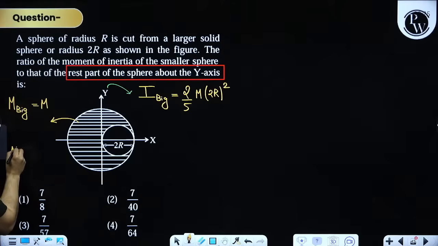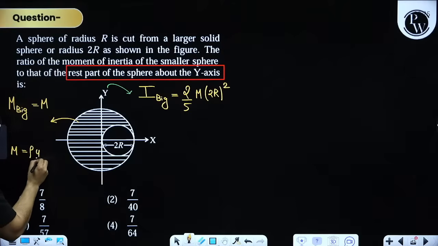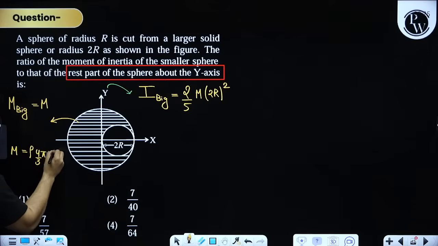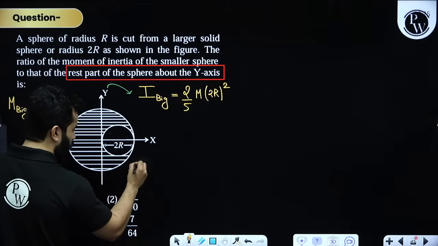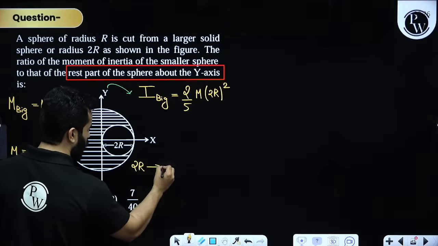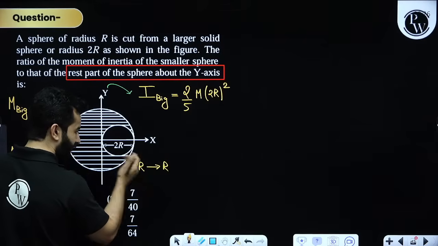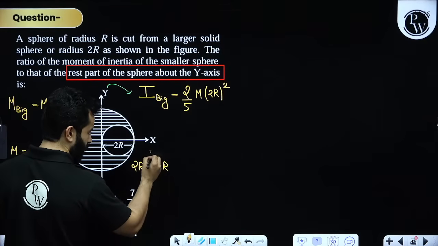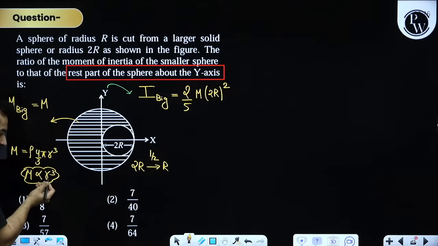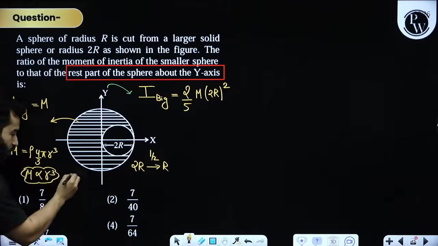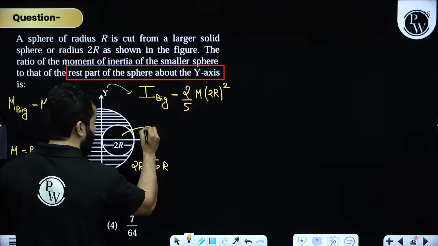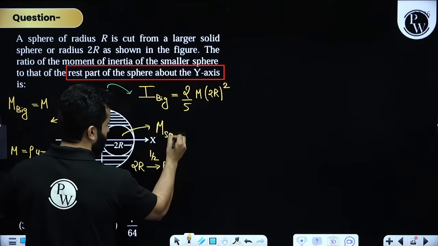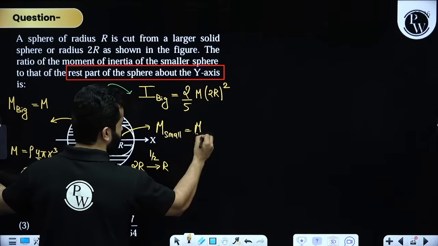Now we all know that mass can be written as density multiplied by volume, which means that mass is directly dependent on the cube of the radius. Now suppose the radius goes from 2R to R, that means it is becoming half. So if the radius becomes half, the mass will become 1 upon 2 raised to the power 3. That means 1 upon 8 times, which means the mass of the smaller sphere will become M by 8. Clear?